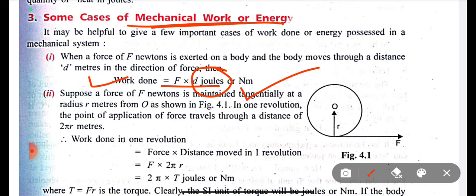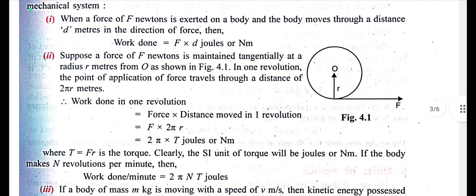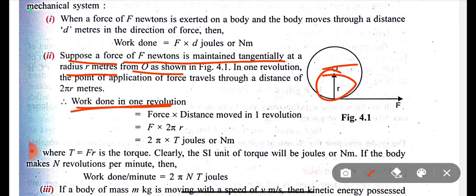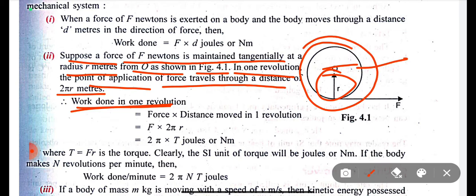The first point given is what work is: work equals force multiplied by displacement, and the SI unit is Newton meter. Now the second point is work done in one revolution. Suppose a force of 5 Newton acts tangentially at radius r, as shown in figure 4.1. In one revolution, the point of application of the force travels a distance of 2 pi r. As you know, the circumference of a circle is 2 pi r.